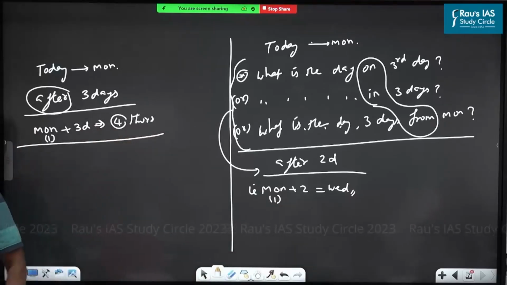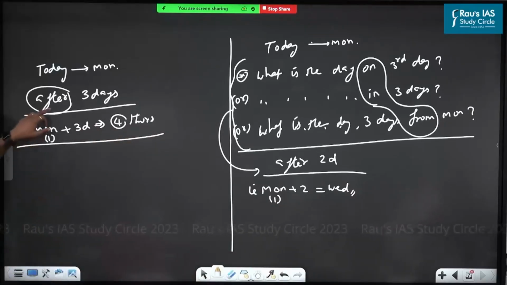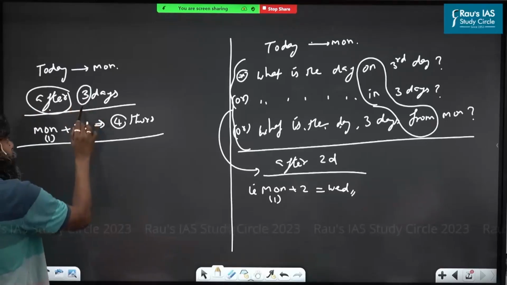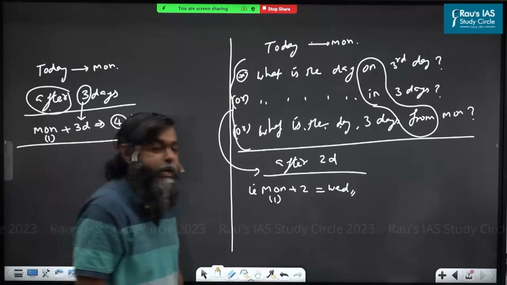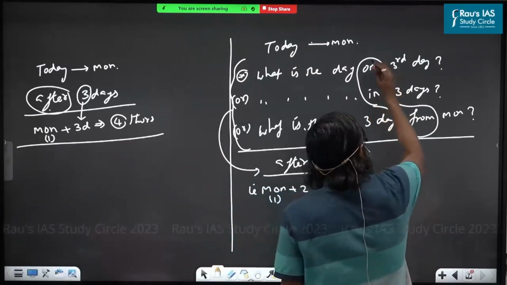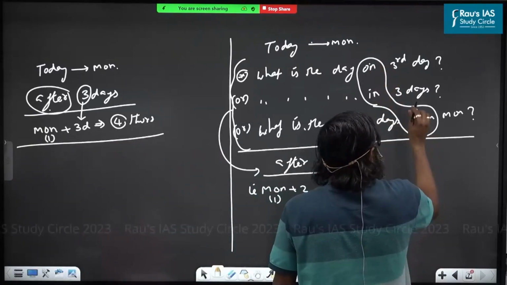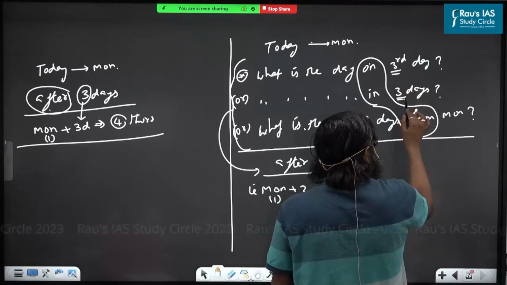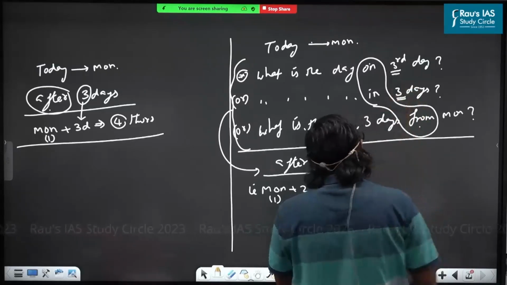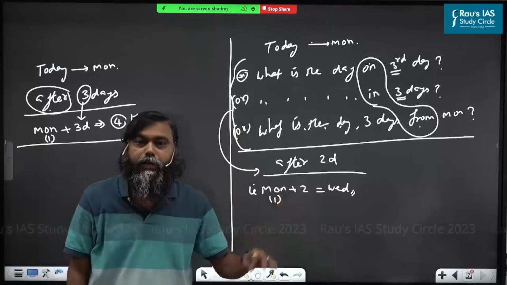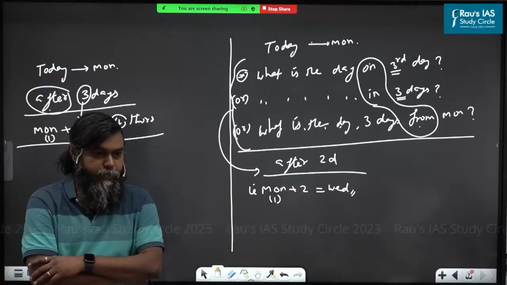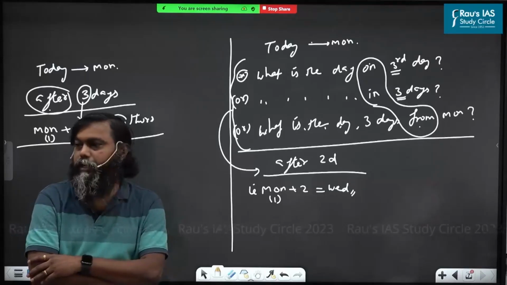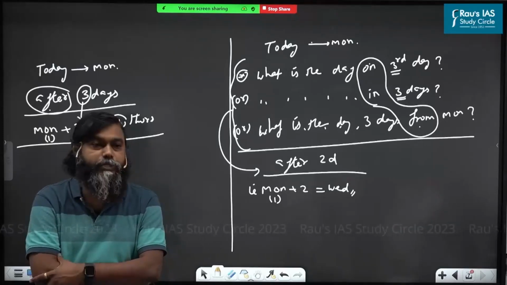If the statement uses the word after, whatever number they are saying, you use that number to add or subtract. If the statement uses the word on, in, from, then whatever the number, don't use that number. Subtract 1, then use that number to add or subtract. Do you understand this?